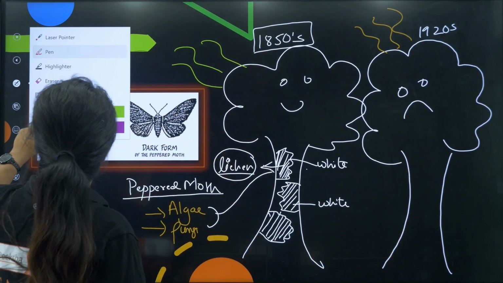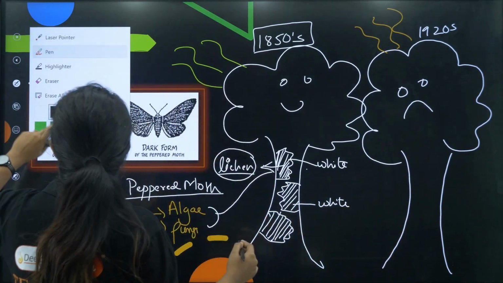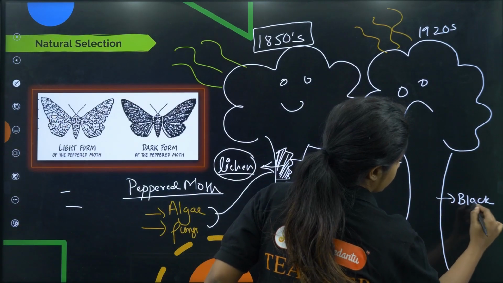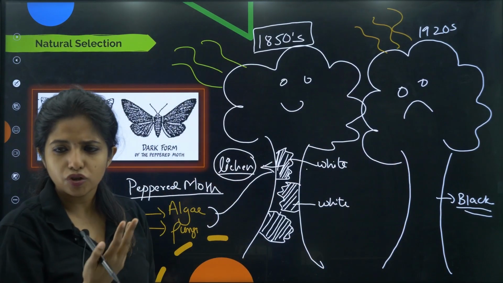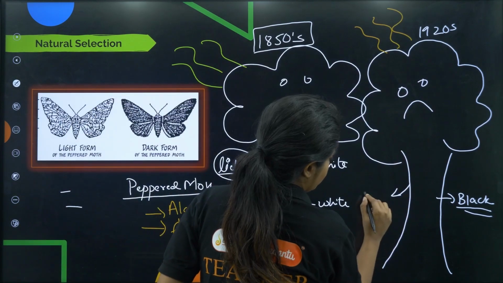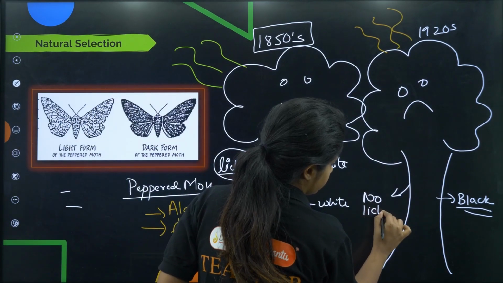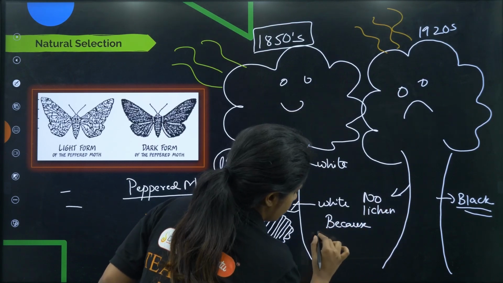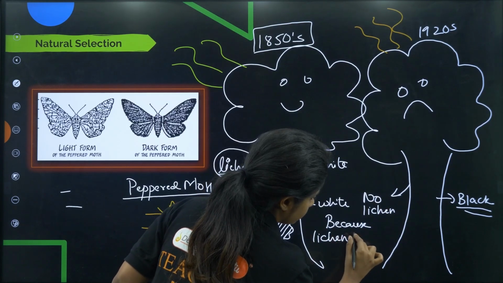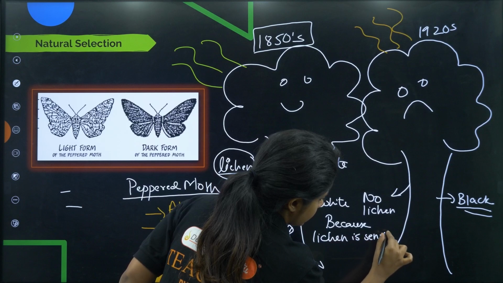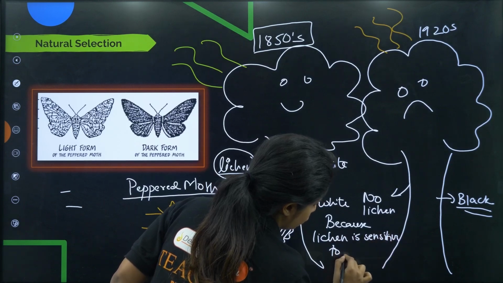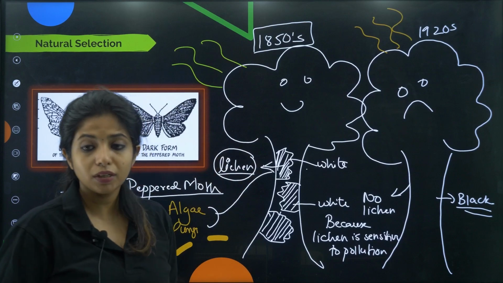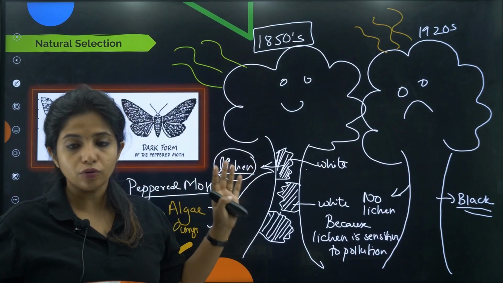What is the color of it? It will be dark. It will be dark in color, my dear children. So over here it is just black. You can say it's black, it's dark. There is no lichen over here. No lichen. Because, why? Because lichen is sensitive to pollution. Okay, so these are the two different things that we need to know.